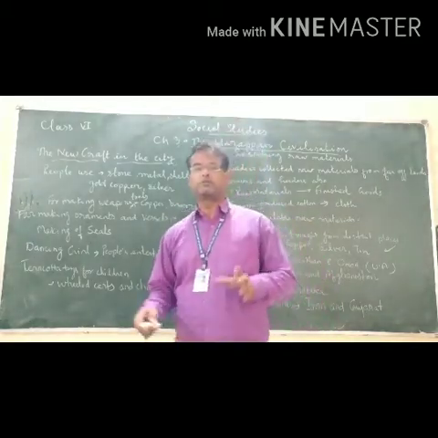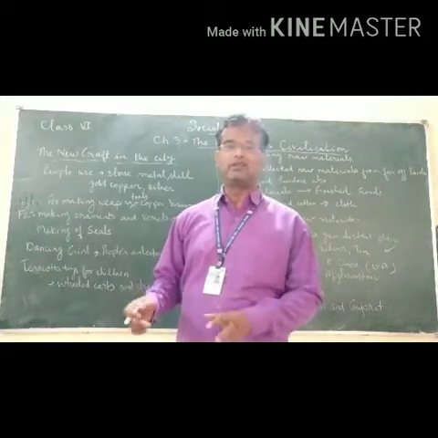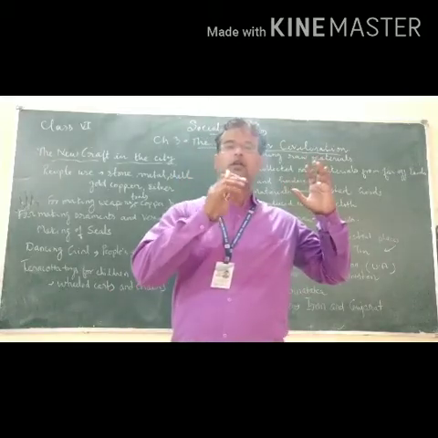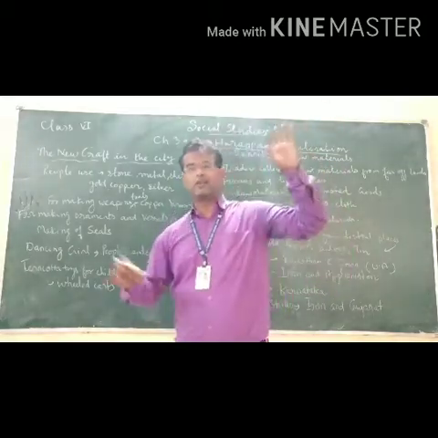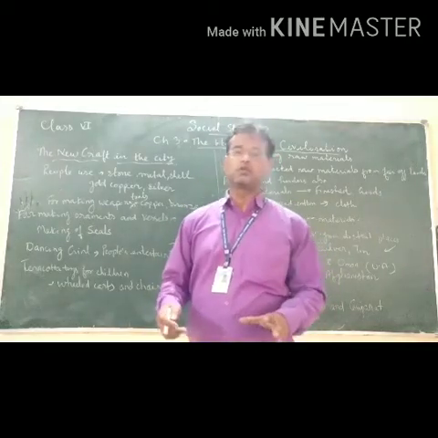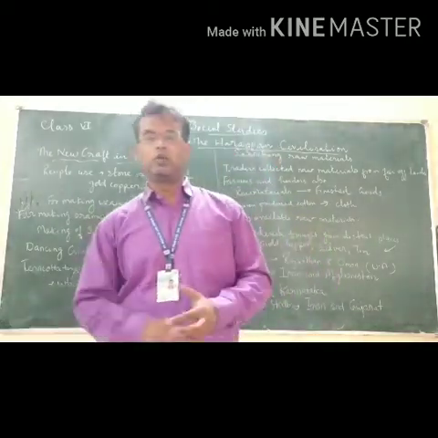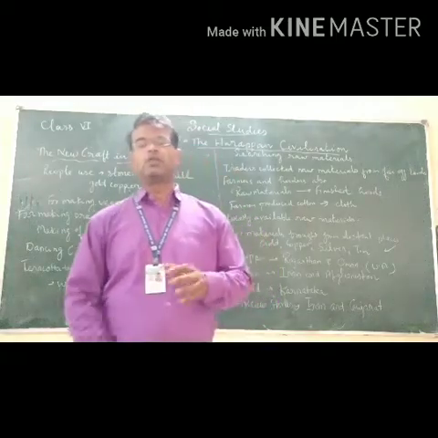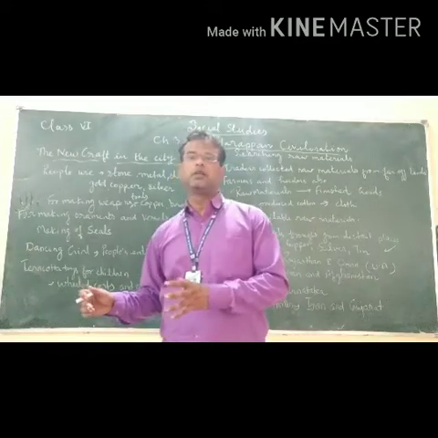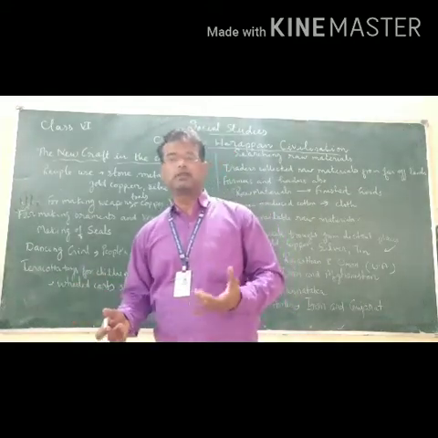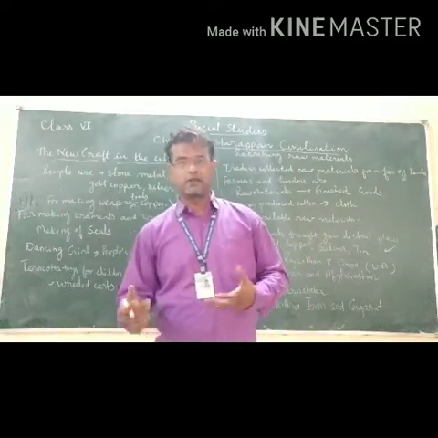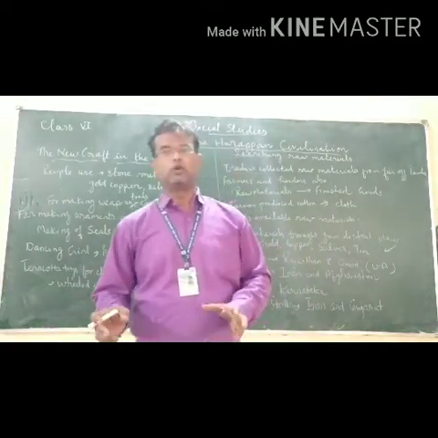We came to know that the Harappan cities were divided into two parts, the upper part and the lower part. The upper part was quite smaller, but it was higher than the lower part. The upper part was known as the citadel, and it was used by the rulers, the priests, and the influential persons of that period. Whereas the lower part was meant for the common people. The small buildings were there.